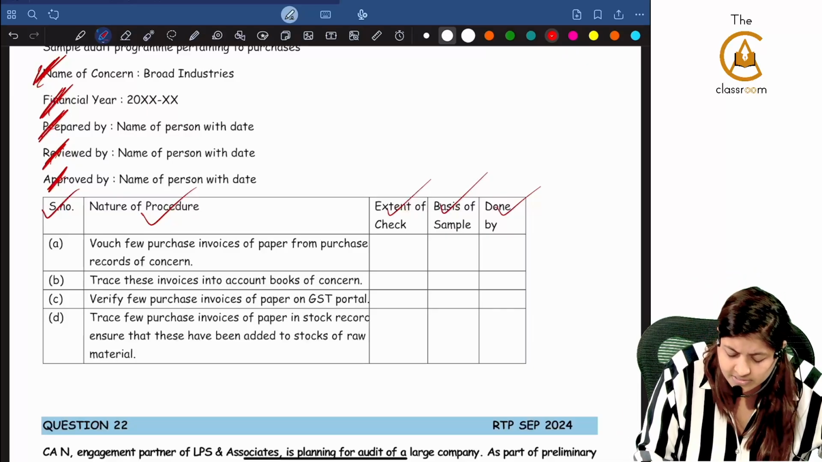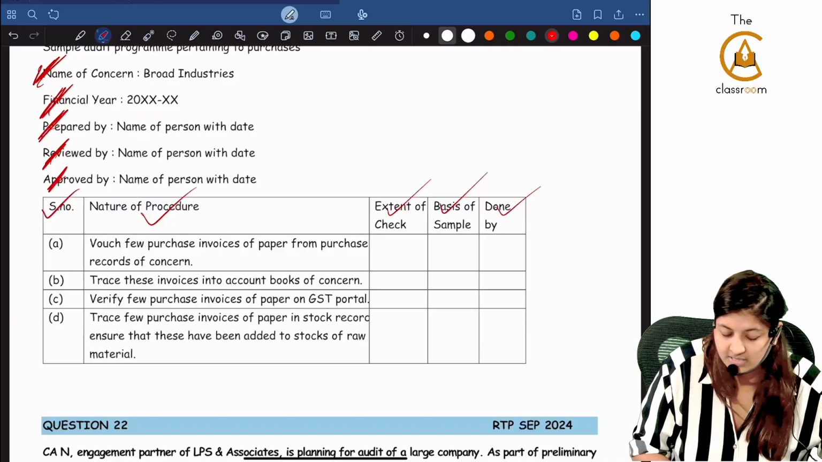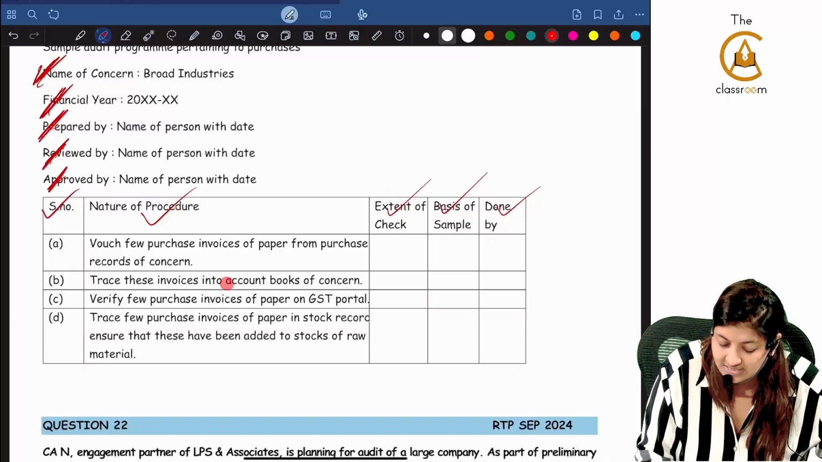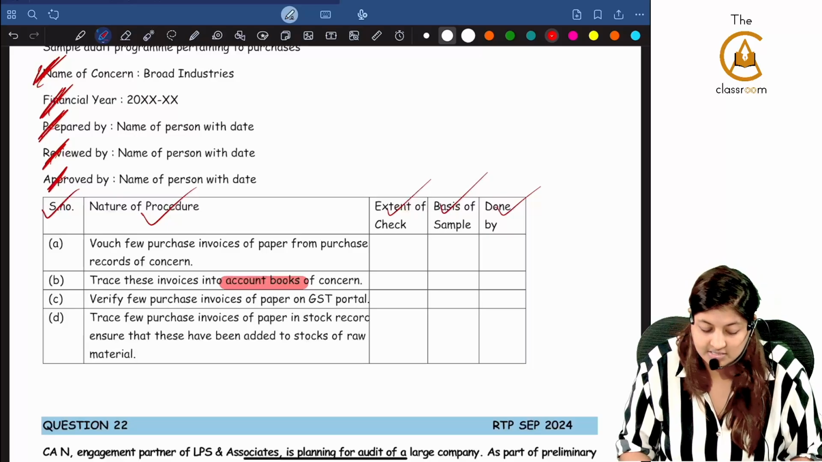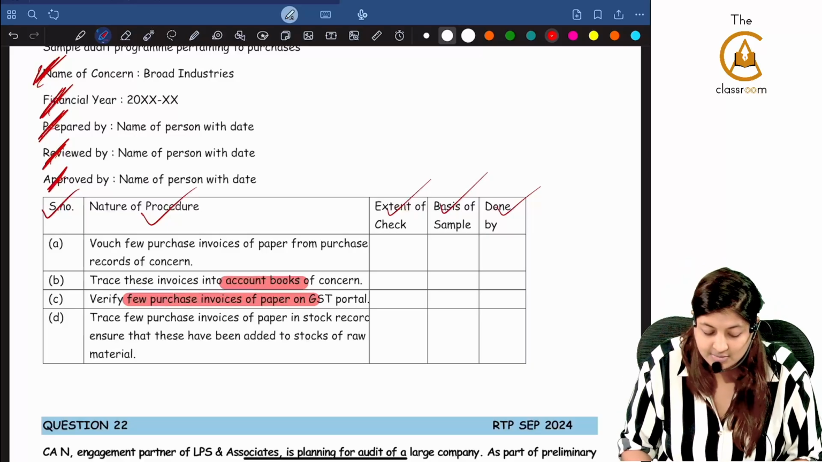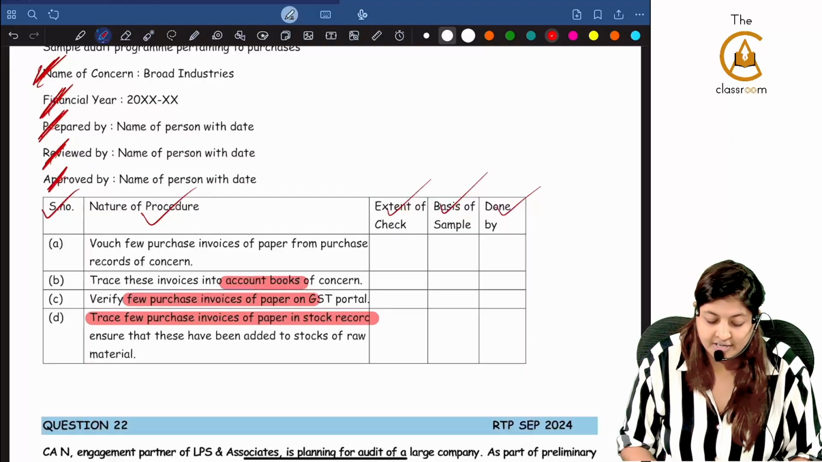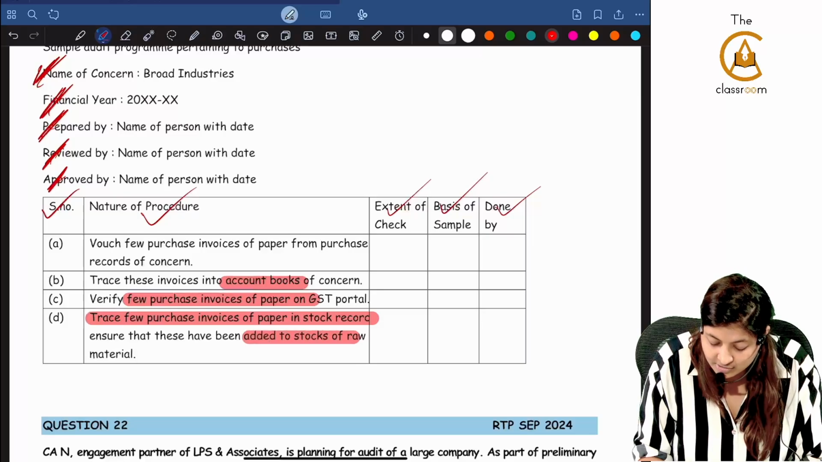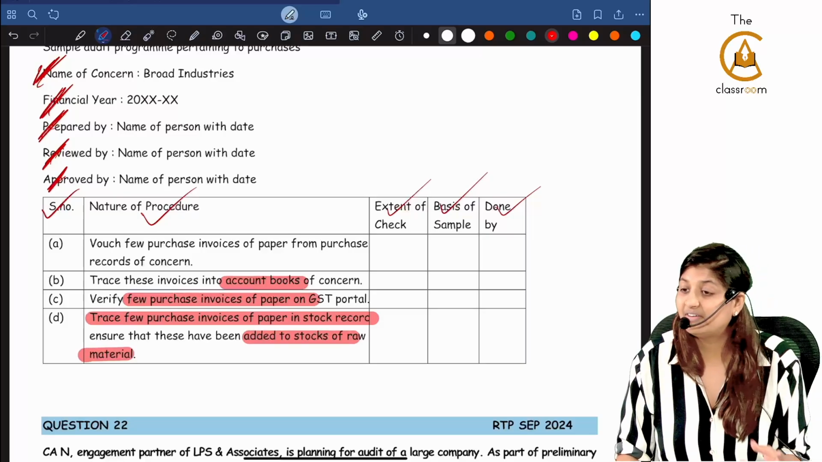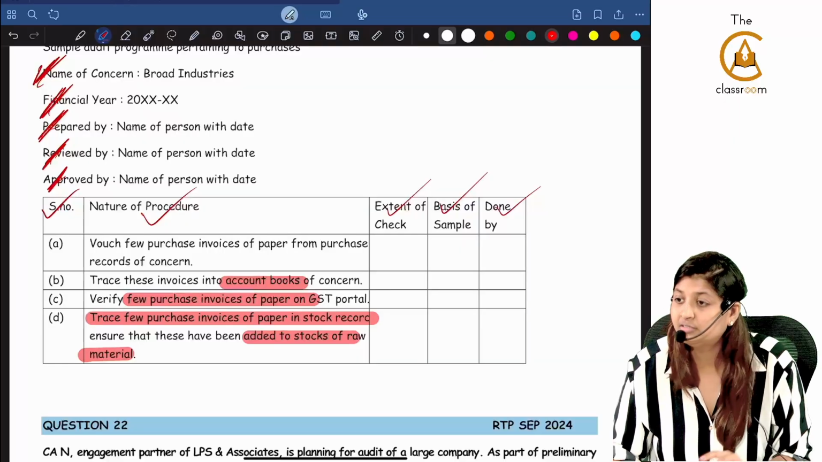Vouch few purchase invoices of paper from purchase records of concern. Trace these invoices into accounts book of the concern. Verify few purchase invoice of paper on the GST portal. Trace few purchase invoice of paper in stock record. Ensure that these have been added to the stock of raw material. They have taken GST few points. Purchases few points. They are talking about audit procedures also here.